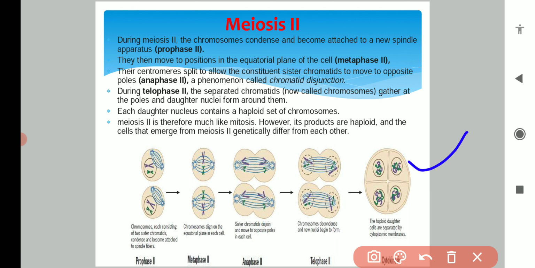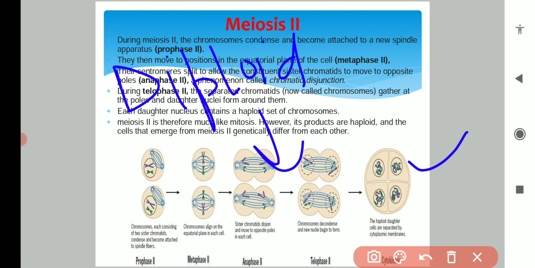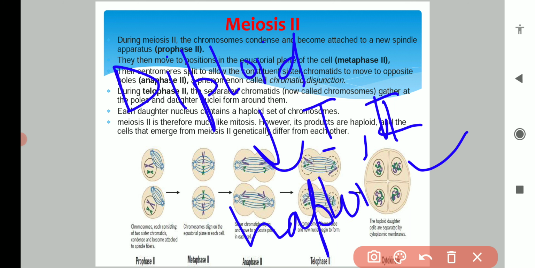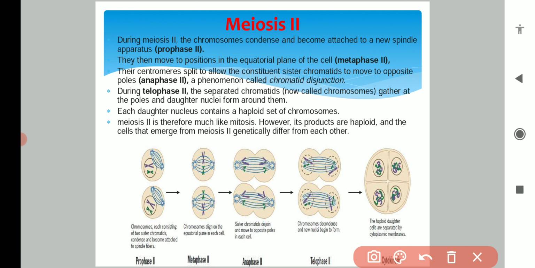So from the diploid mother cell, after meiosis first and second, haploid cells have been formed. The result of meiosis is the formation of 4 haploid cells from the diploid cell.